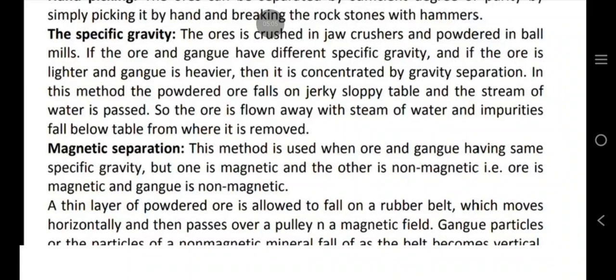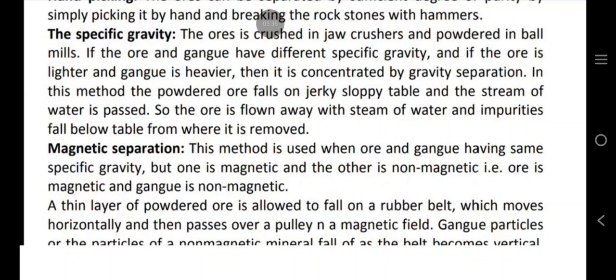Specific gravity: the ore is crushed in jaw crushers and powdered in ball mills. If the ore and gangue have different specific gravity, and the ore is heavier and the gangue is lighter, then it is concentrated by gravity separation. In this method, the powdered ore falls on a jerky, sloping table and a stream of water is passed. The gangue is flown away with the stream of water and the ore falls below the table, from where it is removed.